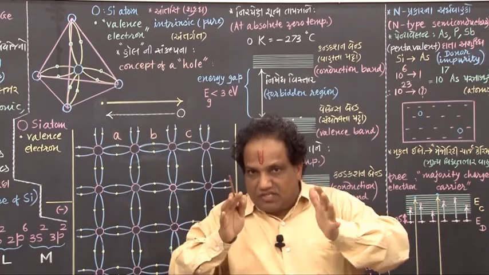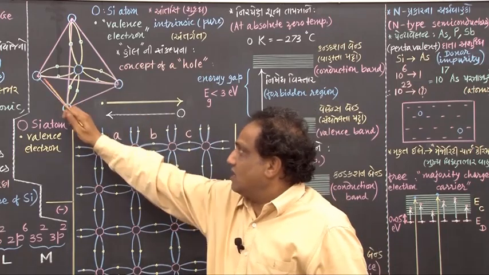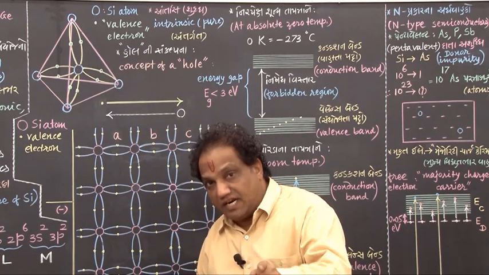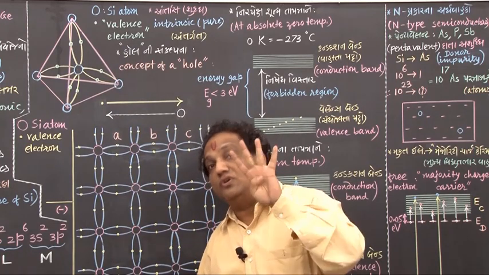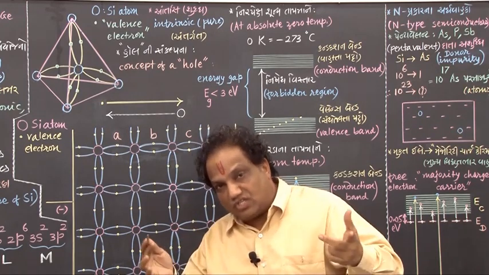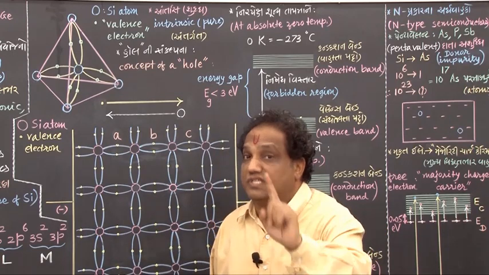If you want to expand this structure in 3 dimensions, you know what you should do? You should take these silicon atoms which are located at the vertices as centers of other 4 tetrahedrons, and then at the vertices of those 4 tetrahedrons, how many vertices? 4 4s are 16 vertices.